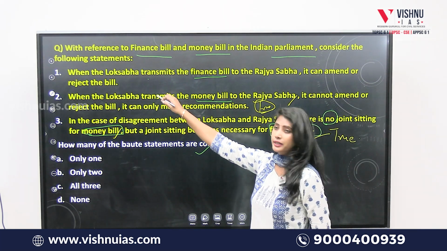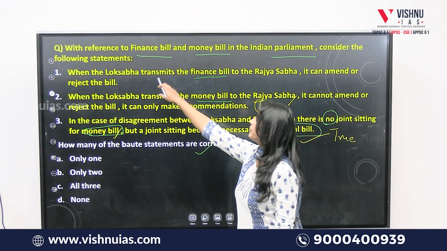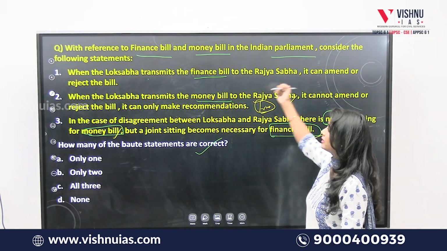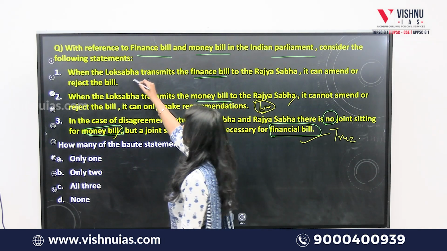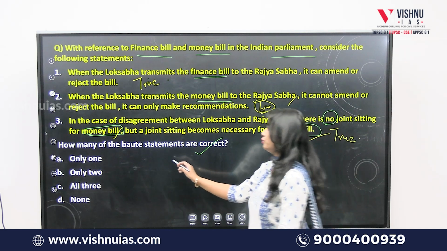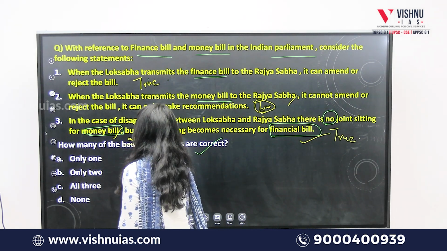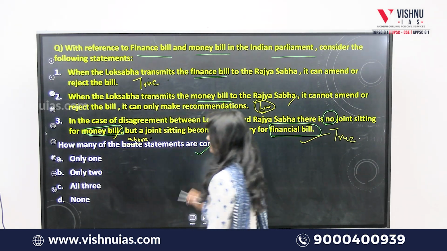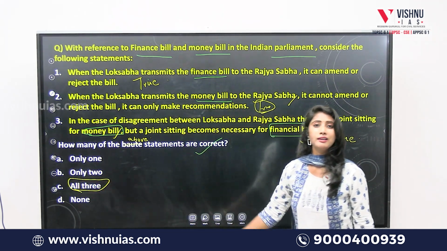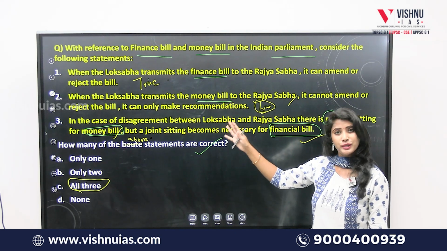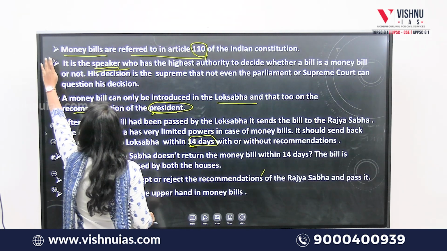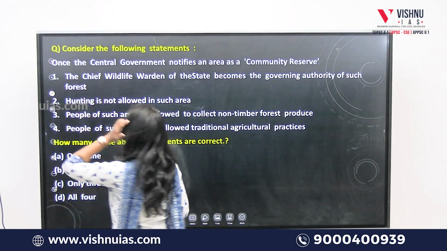And coming to the first statement, when the Lok Sabha transmits the financial bill to the Rajya Sabha, it can amend or reject the bill. This is also true. So, how many of the above statements are true? All three statements given in the question are correct. Clear? Very good. Now, let's see the next question.